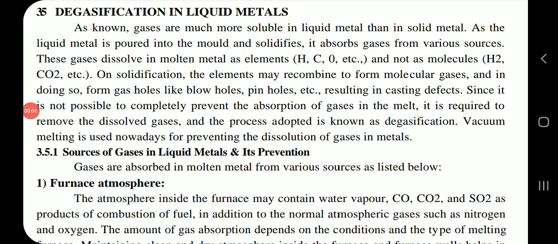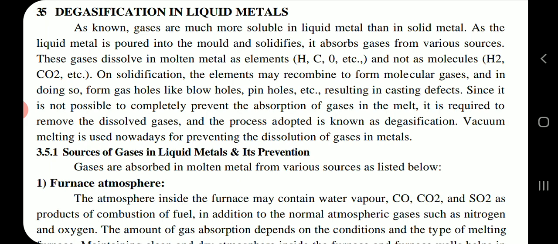Degasification in liquid metals. As known, gases are much more soluble in liquid metal than in solid metal. As the liquid metal is poured into the mold and solidifies, it absorbs gases from various sources. These gases dissolve in molten metal as elements, not as molecules. On solidification, the elements may recombine to form molecular gases and in doing so form gas holes like blowholes, pinholes, etc., resulting in casting defects.